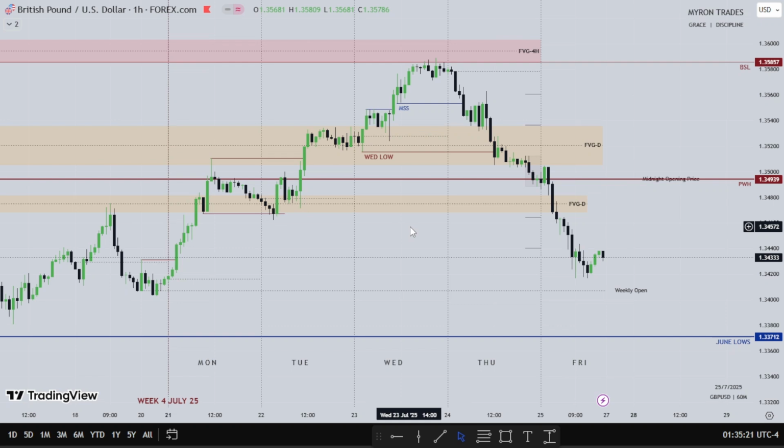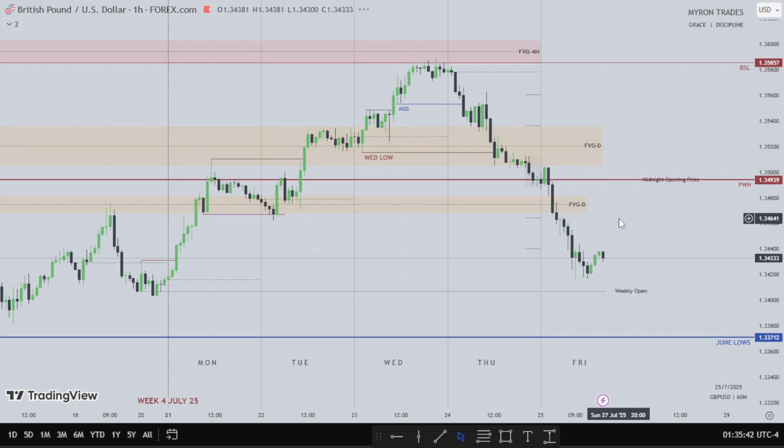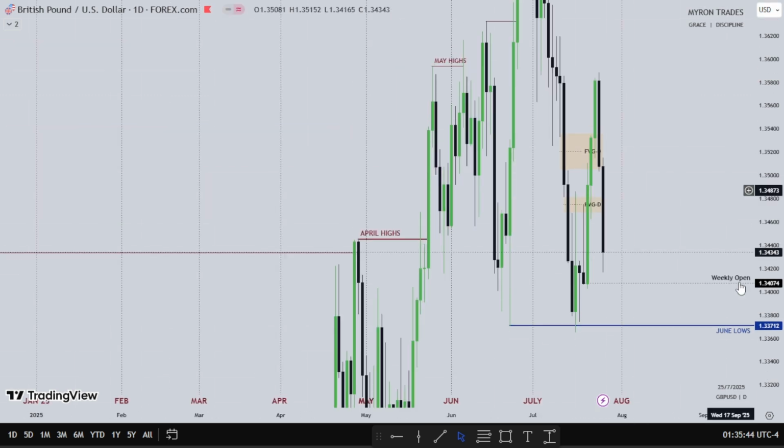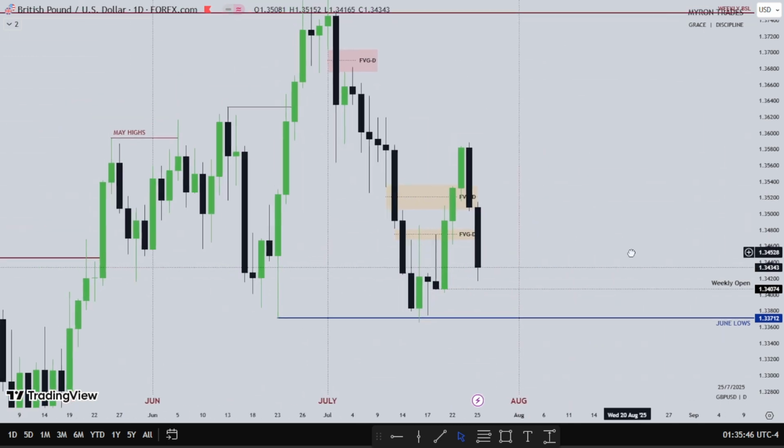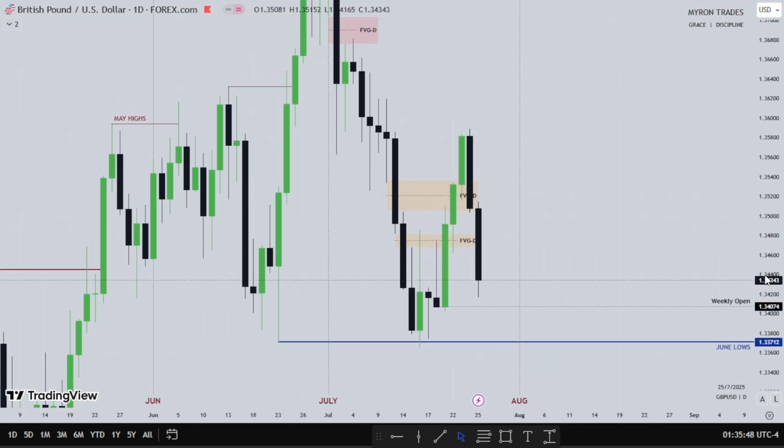I want to see higher prices on pound. I want to see a market reversal right here and fair value gaps being respected to go higher, as we see here, using the daily fair value gap as support to go higher, support right here to go higher, and here resistance to go lower, resistance to go lower, resistance to go lower. So for the new week, I'll be expecting lower prices and higher prices, either on gold, either on dollar. So which one will be the case?